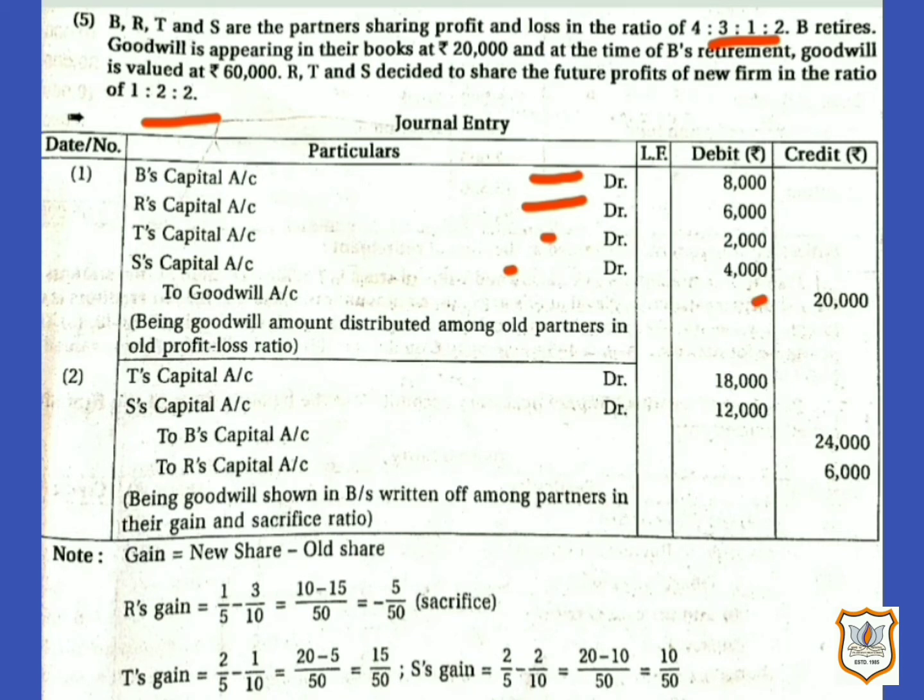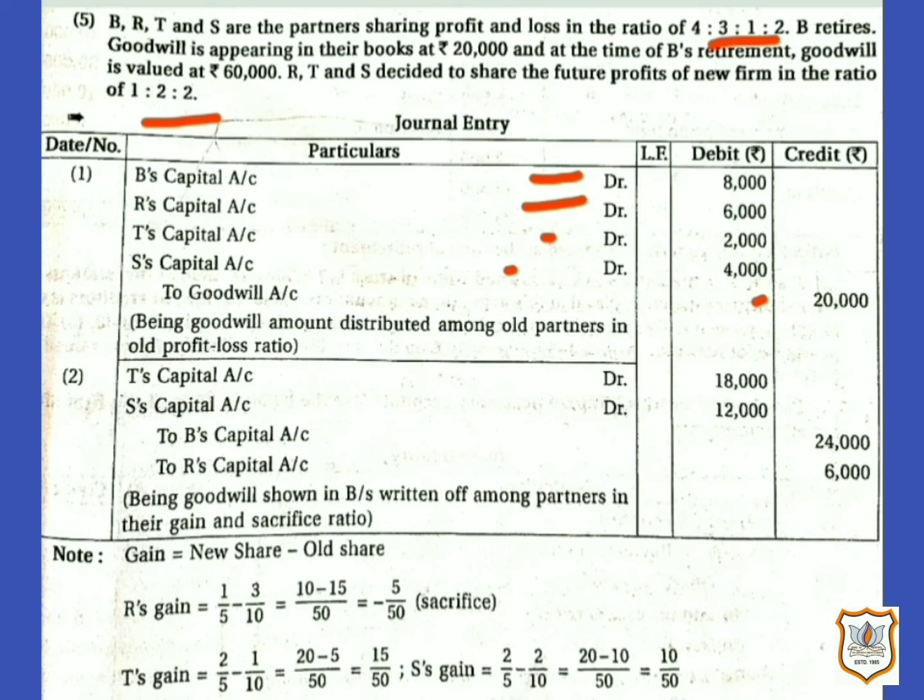Now, for the second entry, here partner B retires and the retiring partner's share of goodwill is adjusted to the remaining partners in their gaining ratio. So here, first we will find out gaining ratio. So here is the working note. Here we have both the information. We have new share of partners and also we have old share of partners.